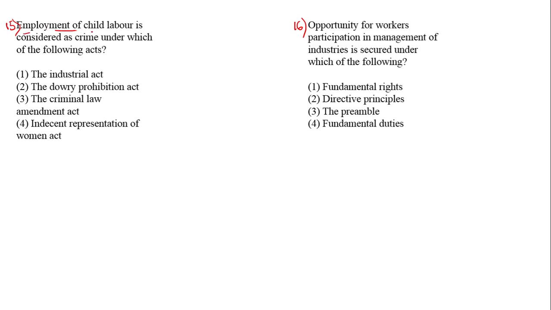15th question. Employment of child labor is considered a crime under which of the following acts? The Industries Act, Dowry Prohibition Act, Criminal Law Amendment Act, Indecent Representation of Women Act. According to the Industrial Act, employment of child labor is considered a crime. Option number 1 is correct. Opportunity for workers' participation in management of industries is secured under which of the following? It is secured under the directive principles of state policy.